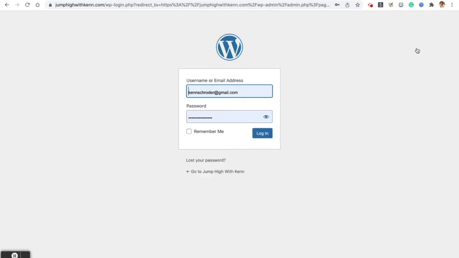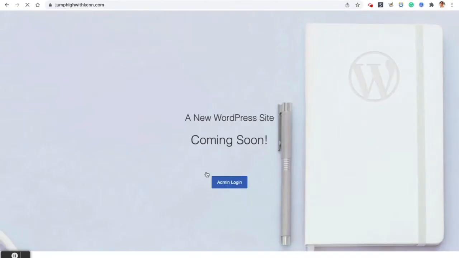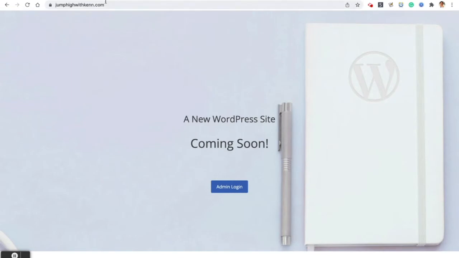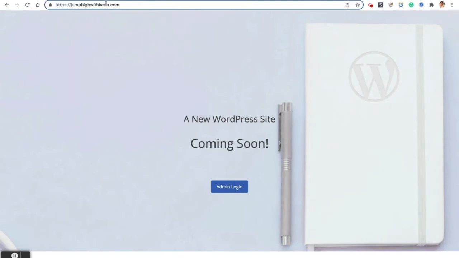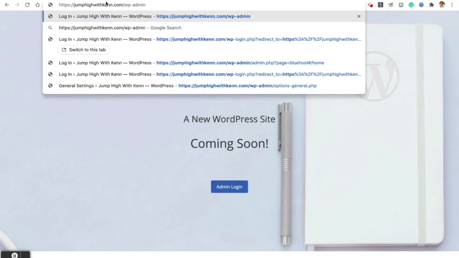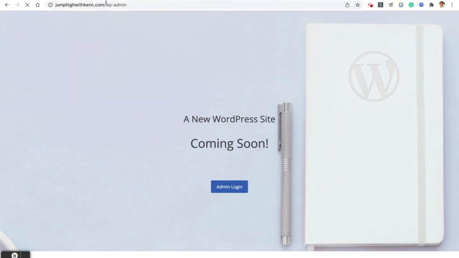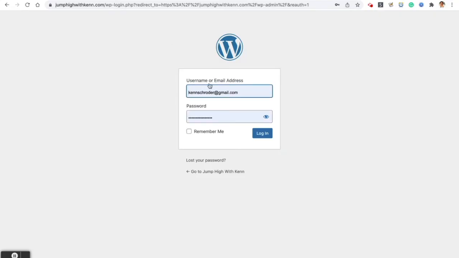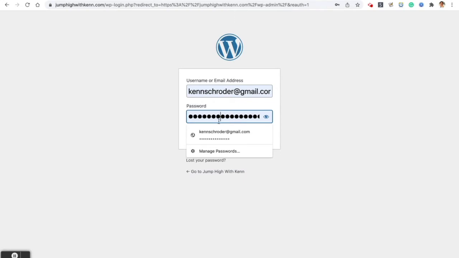Click log out. And here's that login screen again. And I'm going to go back to Jump High with Ken, the temporary page. And I'm going to go here and log in again, /wp-admin. If you want to bookmark this, you can do it too if you like bookmarks. And I'm going to log back in again just to go through the process and so that you know how to do it. There it is. This is saved. I'm just going to go with it and log in. That should work just fine.